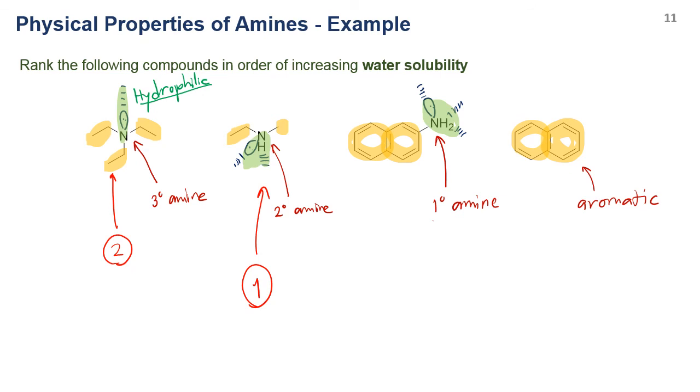It also has a hydrophobic region, but not as much as this molecule. This one has an aromatic system which is quite large, so the hydrophobic region is quite large here, but it still has a hydrophilic region. And this one definitely doesn't have any hydrophilic region at all, so it should have the lowest solubility compared to the rest of the molecules.